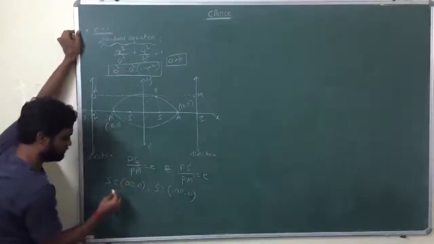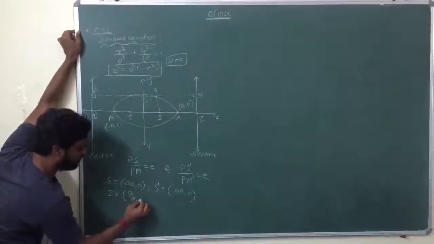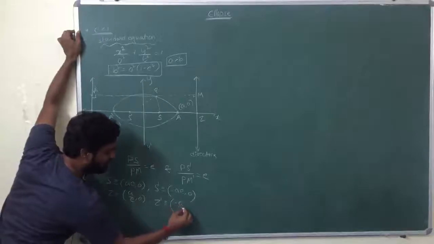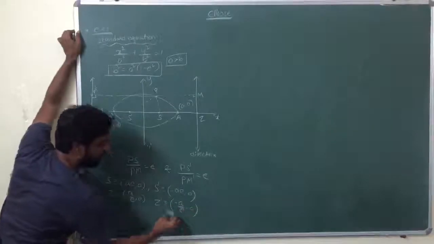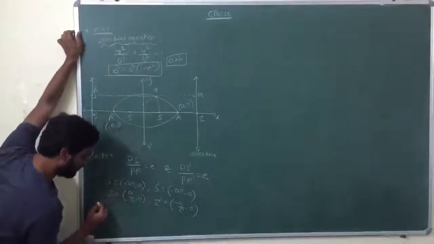Point Z is a by e comma 0, and Z dash is minus a by e comma 0. So now the equations of directrices.